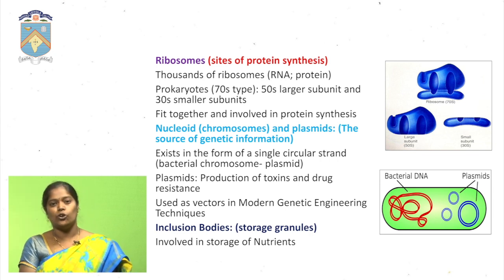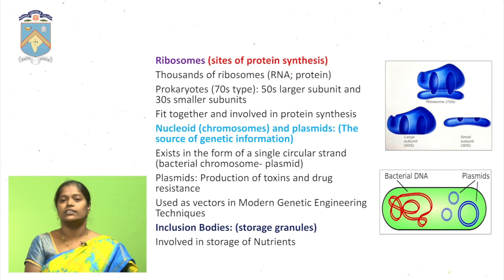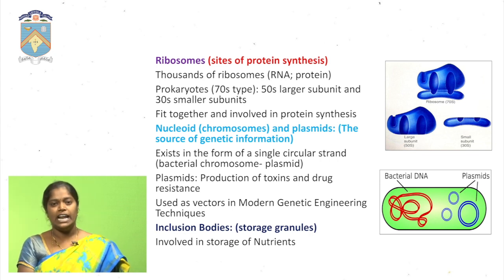Next, coming to the nucleoid. There is an absence of a nucleus, but prokaryotic cells have an abundant nucleoid, that is the chromosomes. Chromosomes are the genetic material DNA.